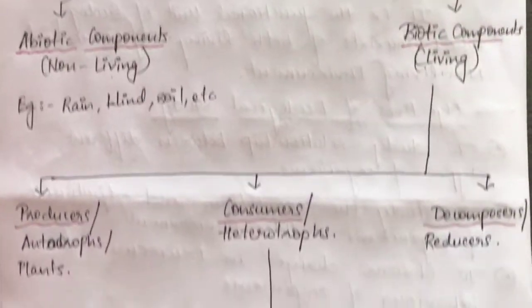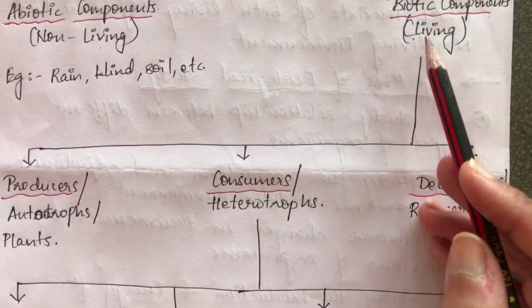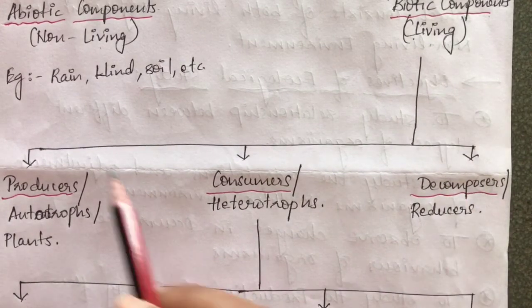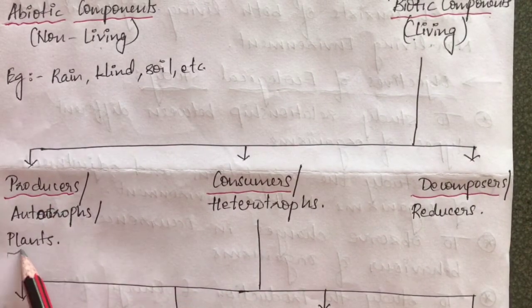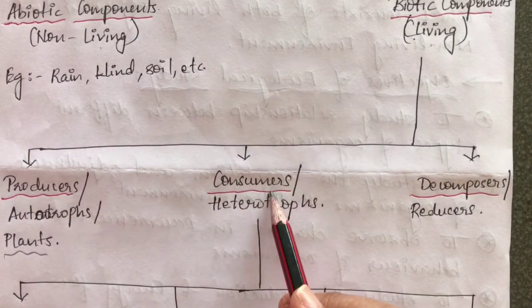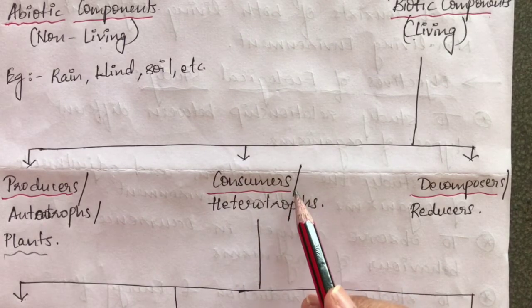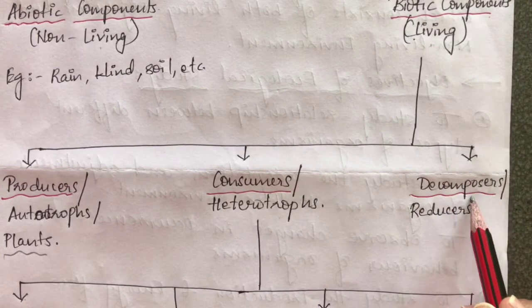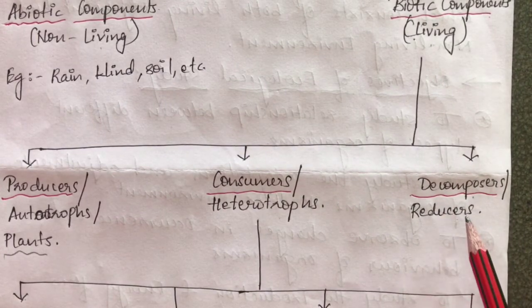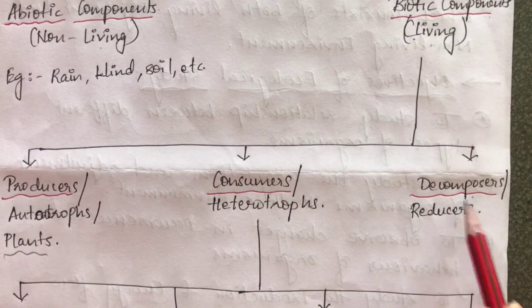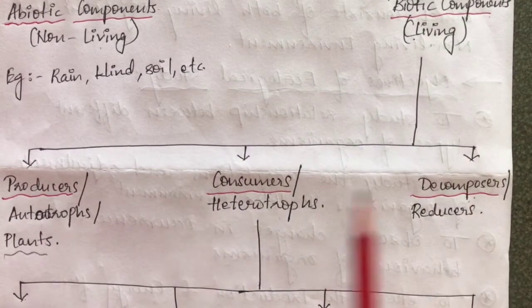When I go further, if you can see, my biotic components, the living components, are further subdivided into three groups. The first group is producers, nothing but my plants, also known as autotrophs. The second group is my consumers, nothing but my animals and birds, also called heterotrophs. And my third group is your decomposers, also called reducers. These are the minutest, smallest type of organisms, my last type of group. So your living components are divided into three groups here.